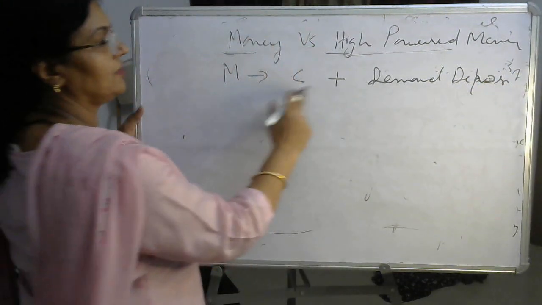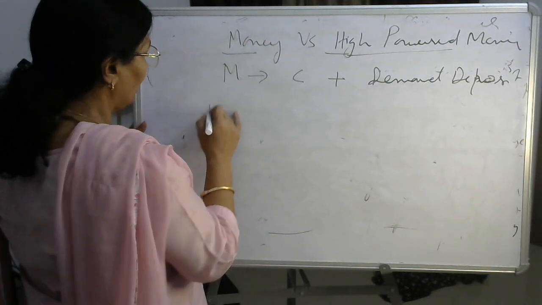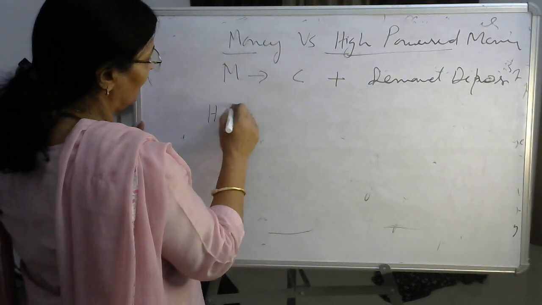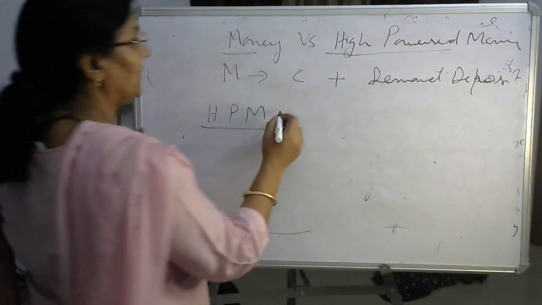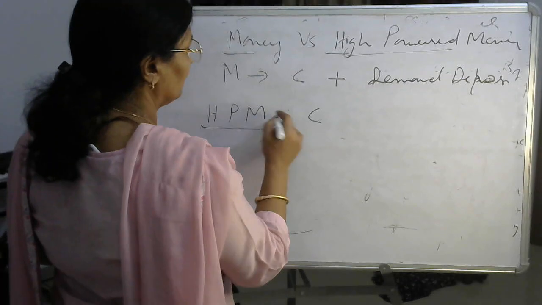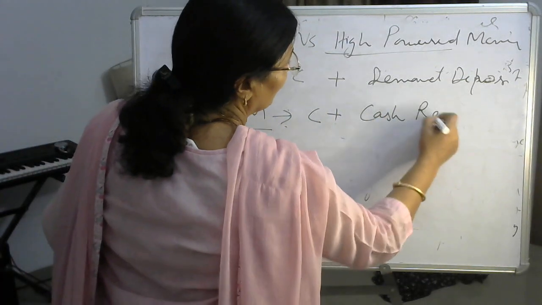C is the currency, paper notes and coins. And what is high powered money? This is C and cash reserves.